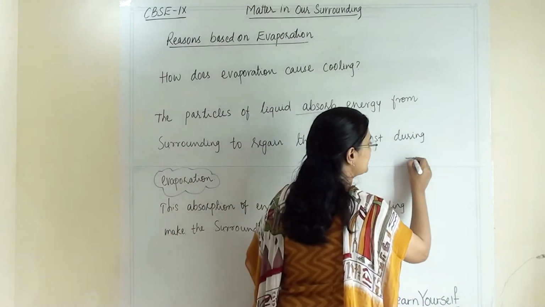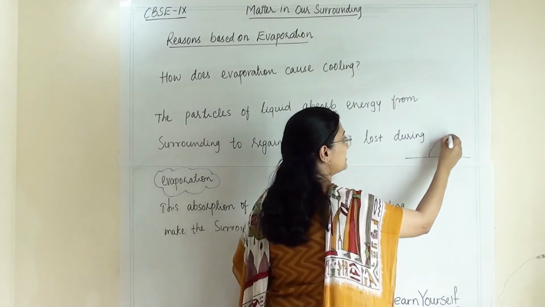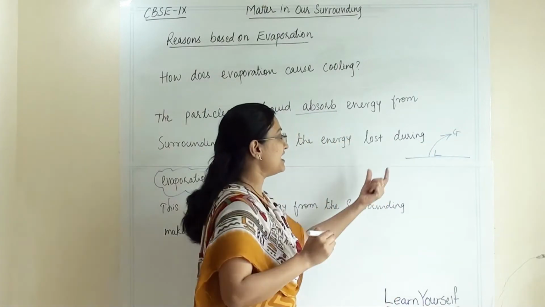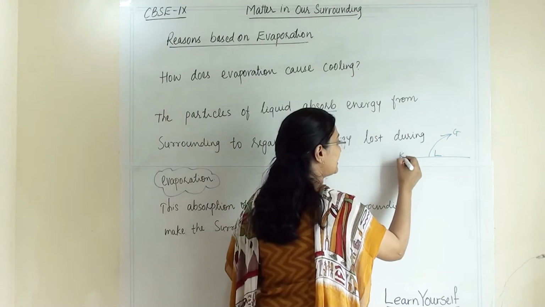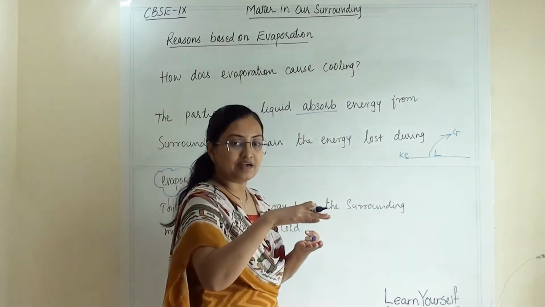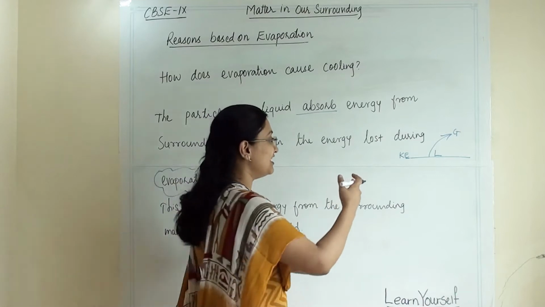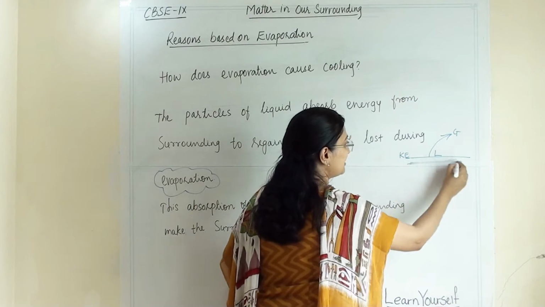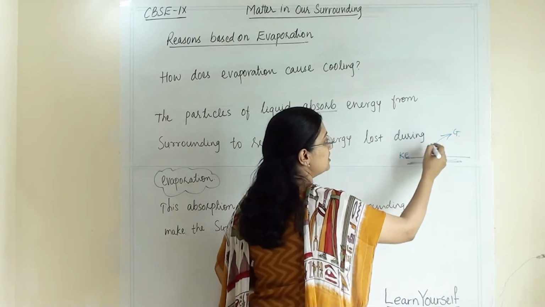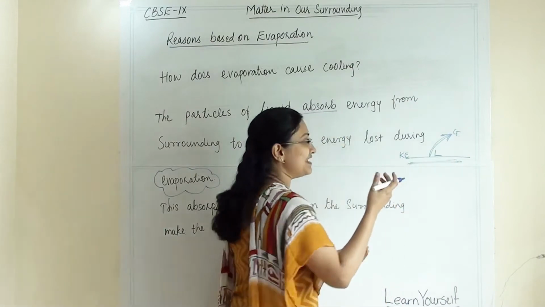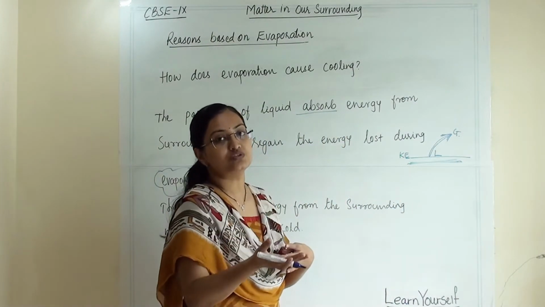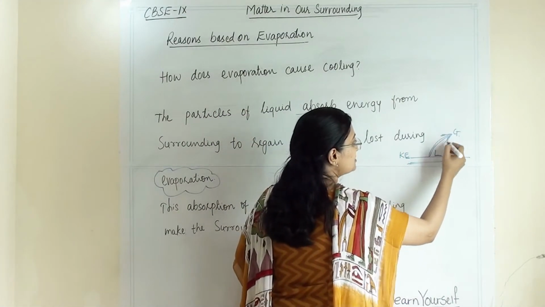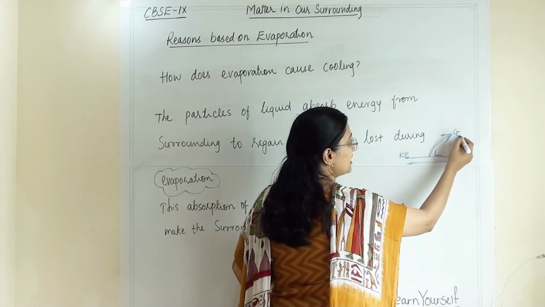When evaporation is happening, it is a surface phenomenon. They will go from liquid to gaseous state. We know that the kinetic energy of the surface particles will be higher. As they move away, they will break the bonds with other particles and convert to gaseous state. While doing so, whatever energy they possess, they will use it to convert into gaseous state.